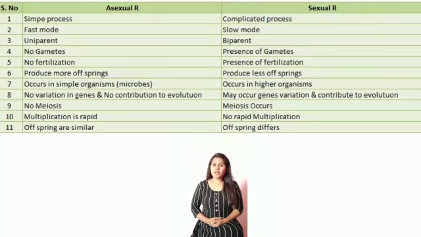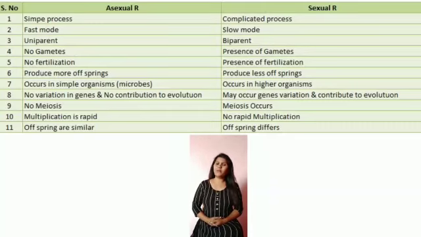And in asexual reproduction, no gene variation is seen. Hence, they do not contribute to any evolution. Whereas in sexual reproduction, gene variation may occur and it leads to some variations and contributes to evolution. So, in sexual reproduction, some new species may arise due to the variation in the genes.